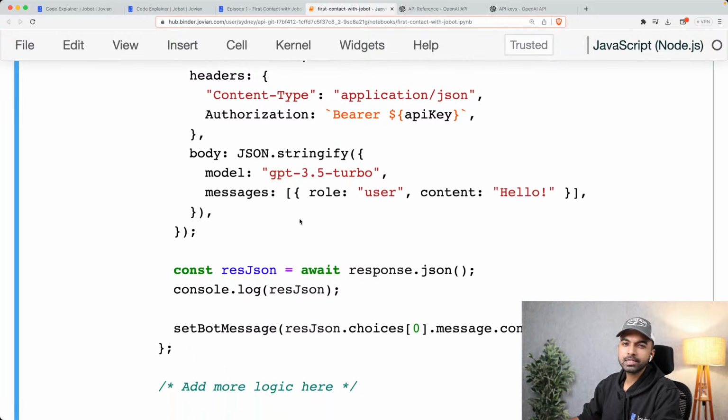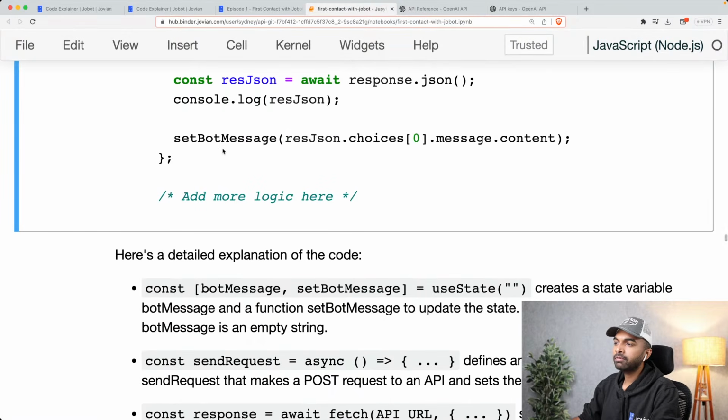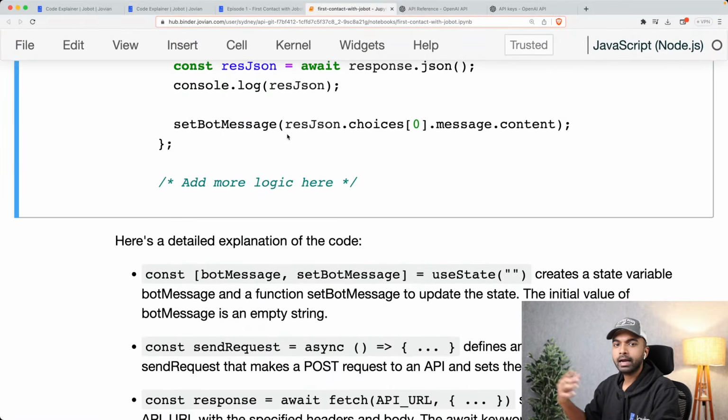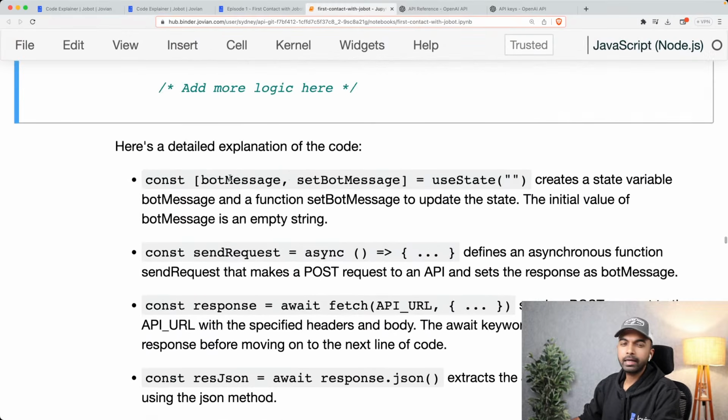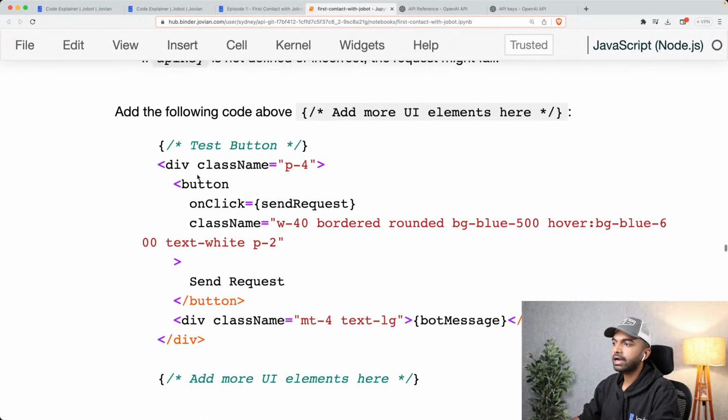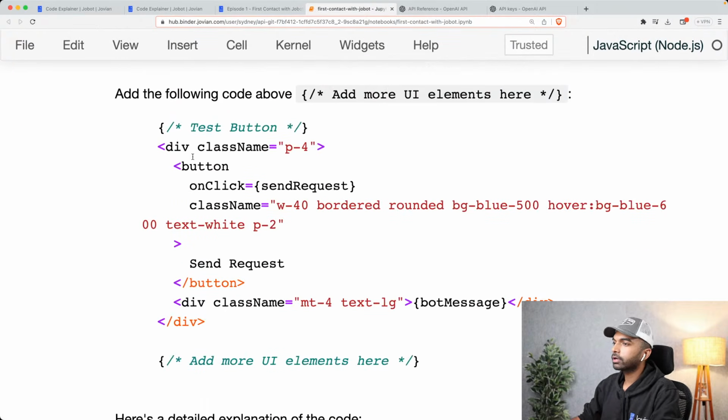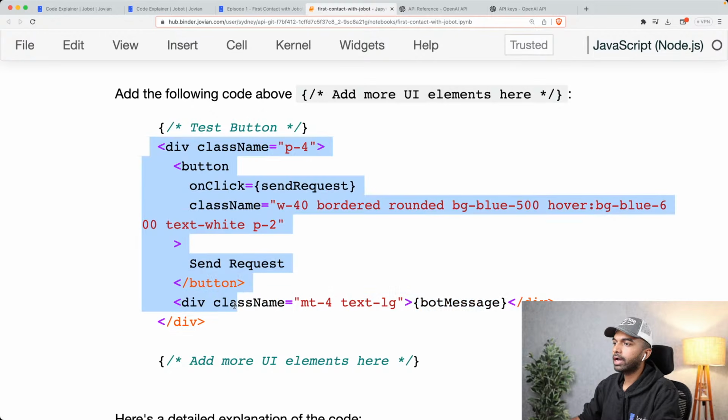And we've also added a system message so that the bot identifies itself as Jobot. And we've now set that bot message as well, and that bot message is then being shown on the screen. Again, there is a detailed explanation of the code that has been generated using the code explainer, so please use that. And then we added some code to create some UI elements as well.